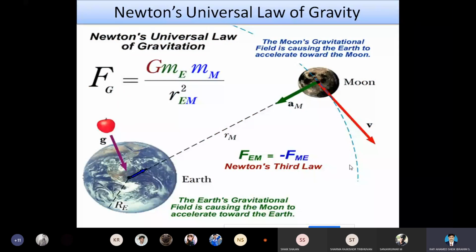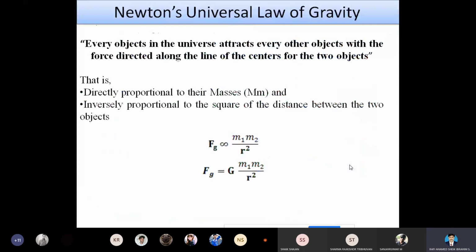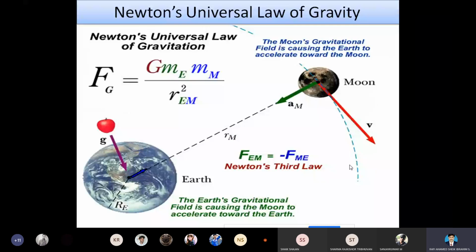Newton's universal law of gravitation. We know that every object in the universe is attracted by some other objects. This attraction is only due to the gravitational force of attraction. For this, we have taken this image as an example. Here the attraction is made between the moon and the earth.